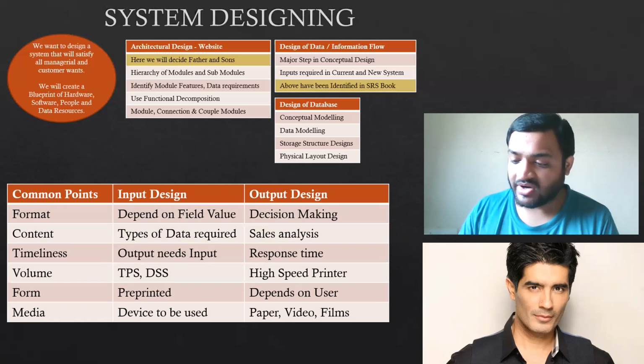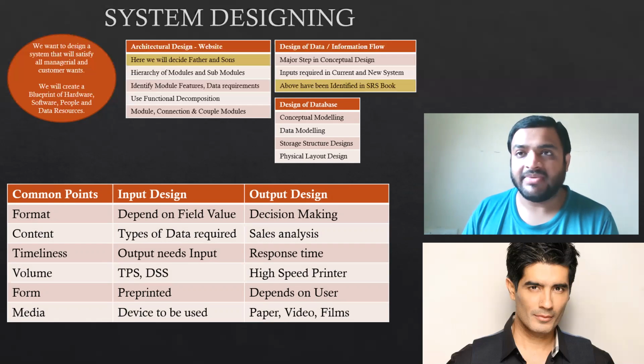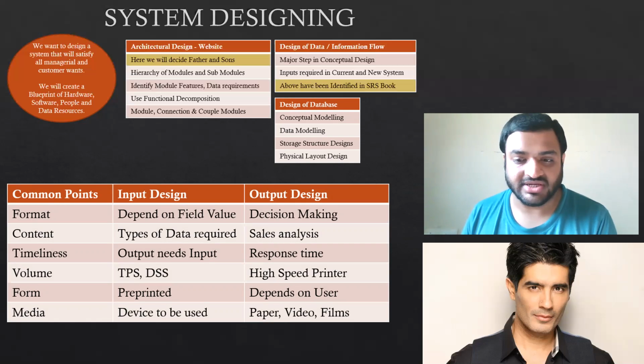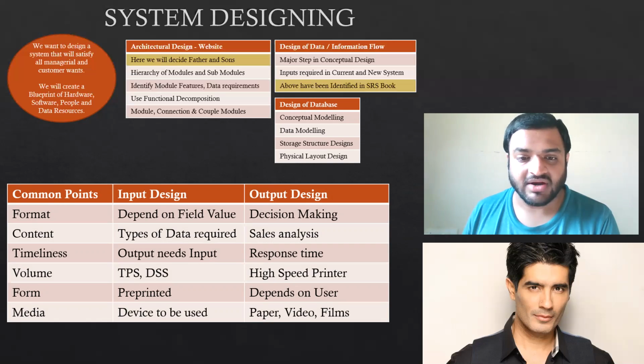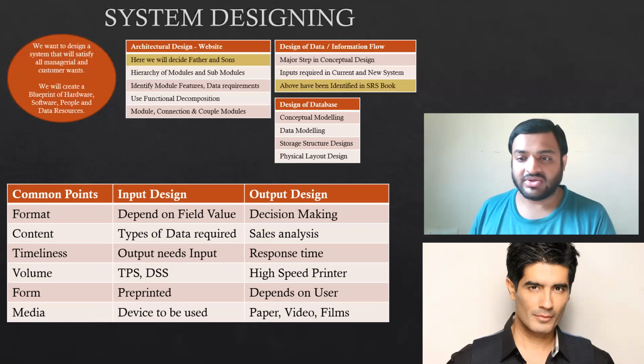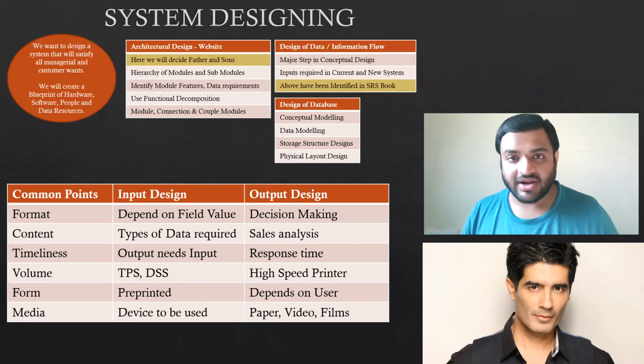You can see again your name, your registration number, the exam for which you have applied, the timing, date, venue, and all. So that is the output design. So for input design, remember you are applying for the exam using the ICAI's website, and the output design is your admit card. So now that also we are going to design.